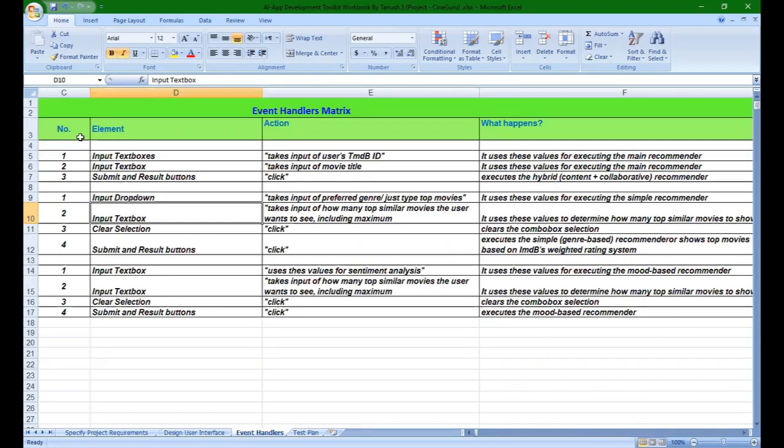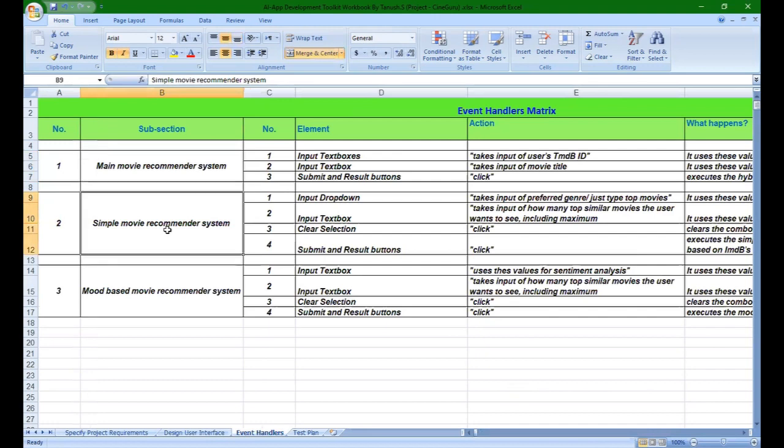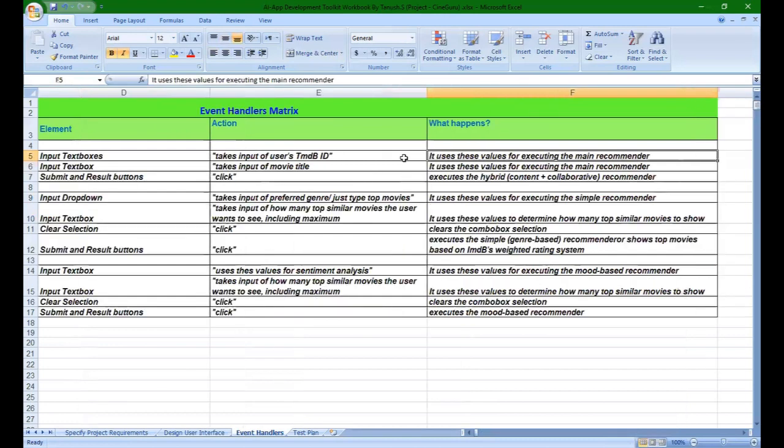Then let's proceed to the event handler matrix. Here again, it's divided into the main or hybrid movie recommender, simple recommender, and mood-based recommender. For the hybrid, as I said, there are elements and actions. First, the first input text box takes the input of the user's ID, which will be used for executing the main recommender.